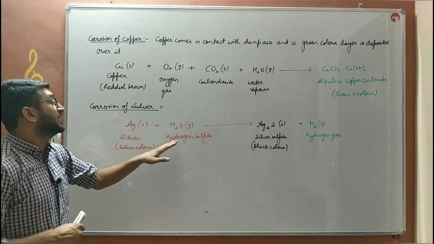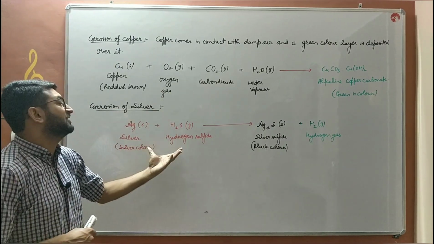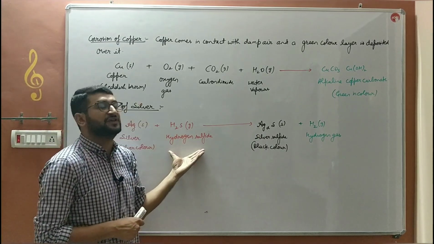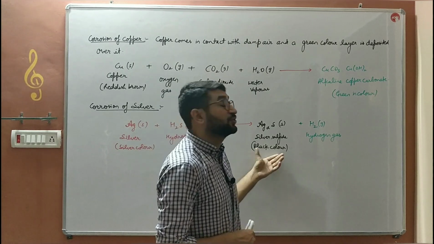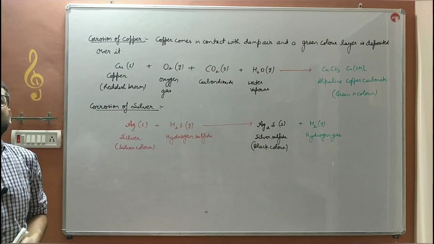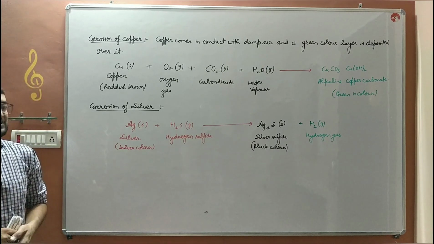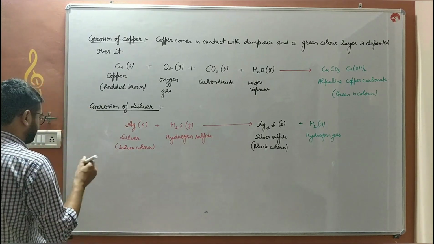When it comes in contact with the hydrogen sulfide gas of the atmosphere, then it will convert into a black color substance known as silver sulfide, and that's how silver gets corroded. Aur is tarah se silver kya ho jata hai bache? Corroded.